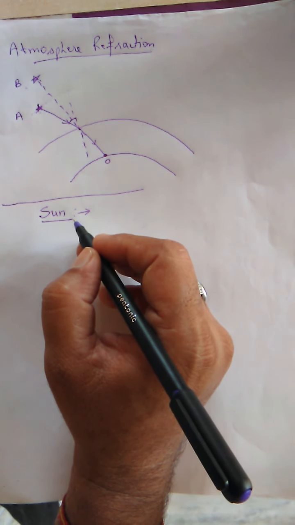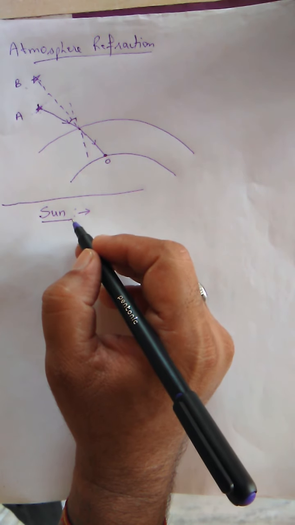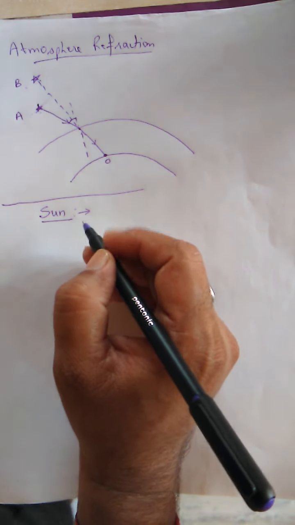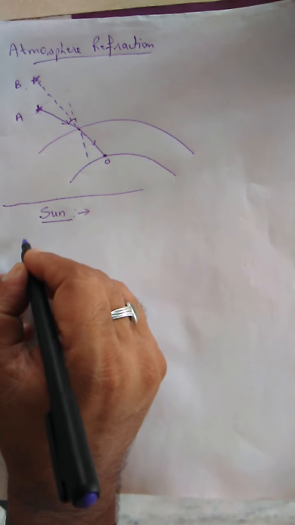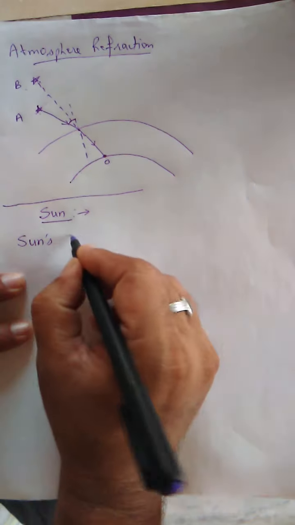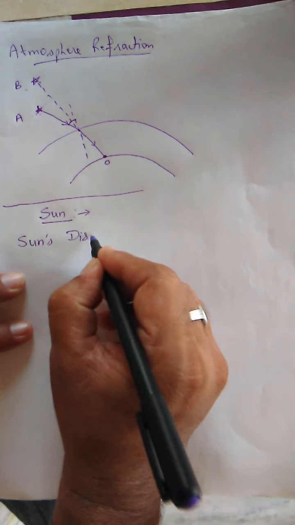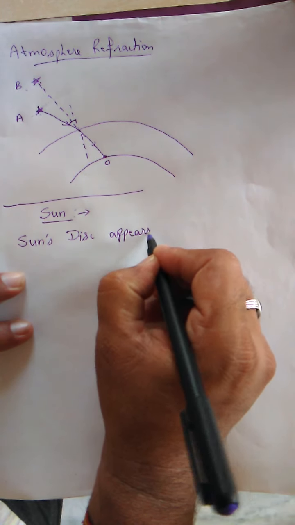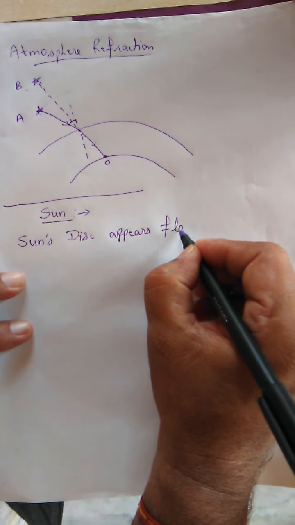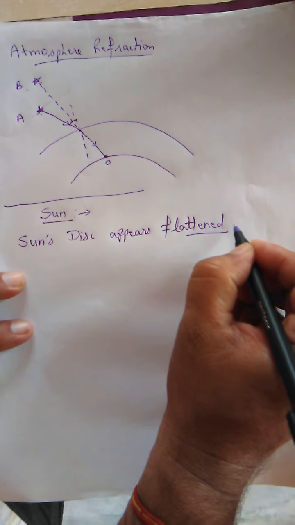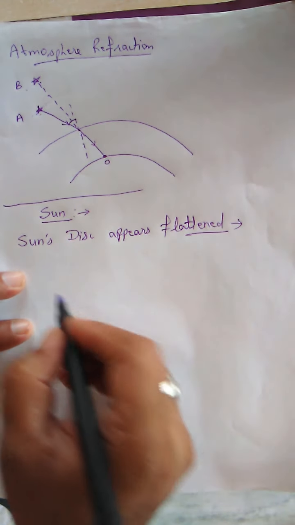Okay, why does it happen? It happens because of refraction only. Early in the morning and at evening, the size of the sun is slightly larger because the sun is around the horizon. So the sun's disk appears flattened during sunrise, and it happens because of the refraction.